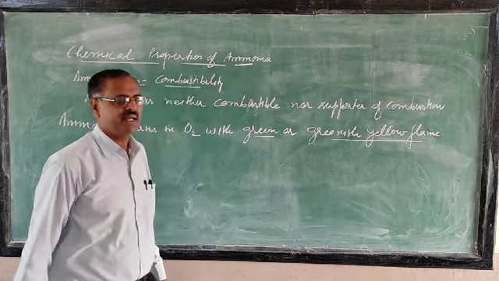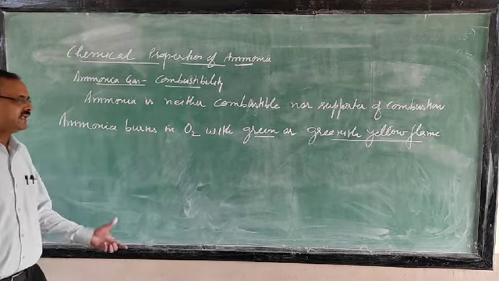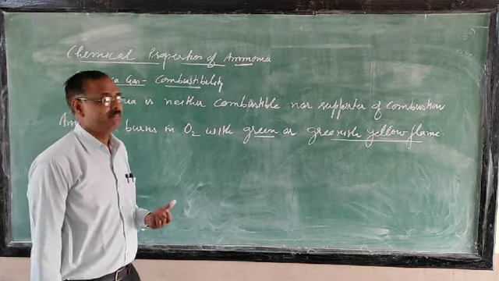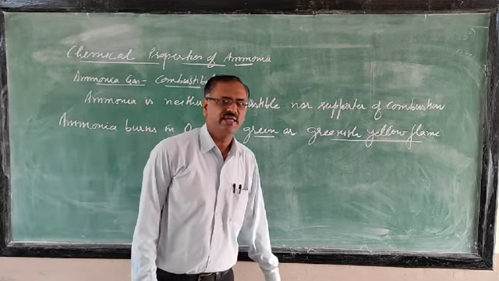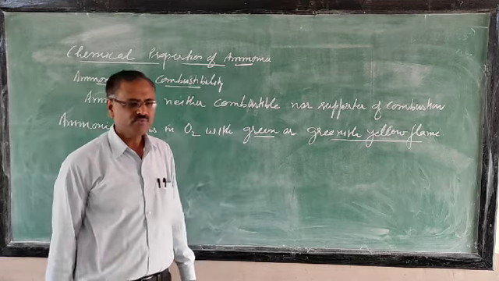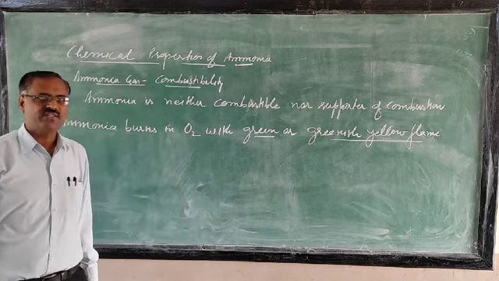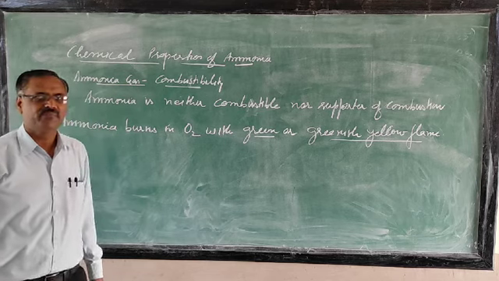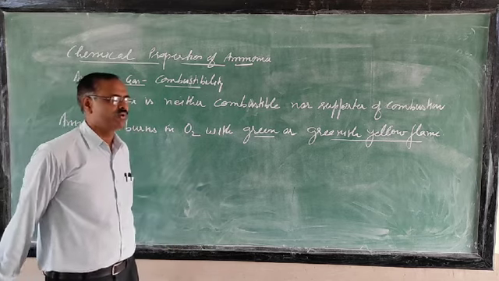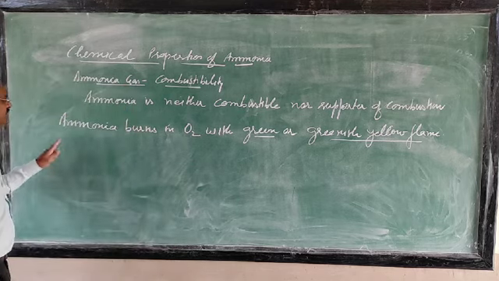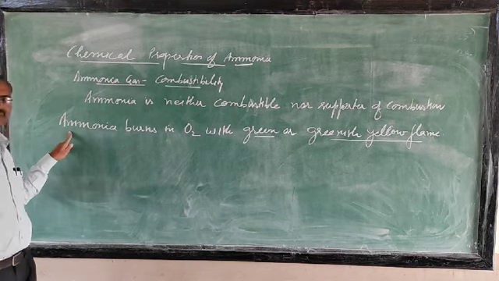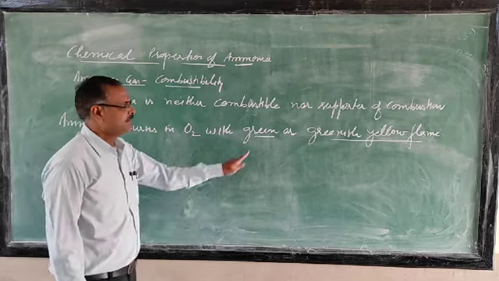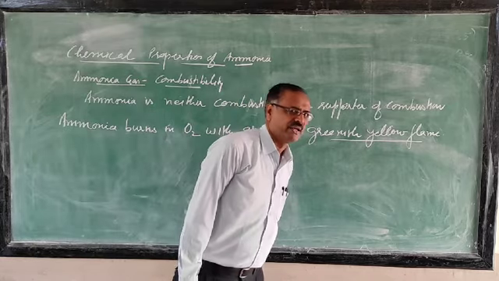Now the question can be asked to you: which gas will burn with a green or greenish yellow flame? Here you people are confused. Whenever this question is asked, usually you write the name of chlorine. But I want to tell you that ammonia is the answer here. Ammonia burns in oxygen with a green or greenish yellow flame.